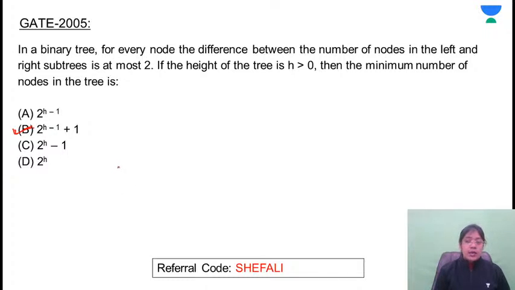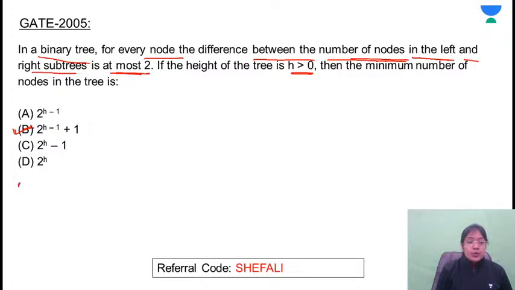There are two ways. One, you can eliminate options by considering some tree. What is given here: in a binary tree, for every node the difference between the number of nodes in the left and right subtree is at most 2. If the height of a tree h is greater than 0, the minimum number of nodes in the tree is? How many minimum nodes will there be?